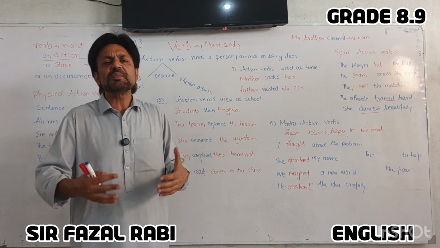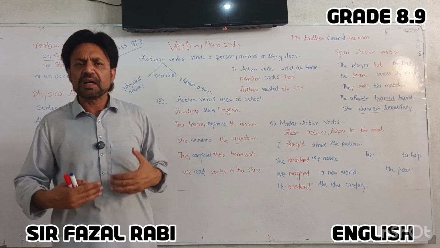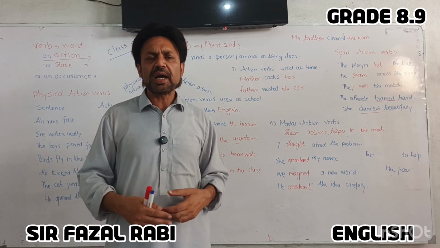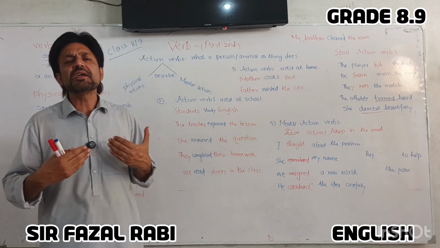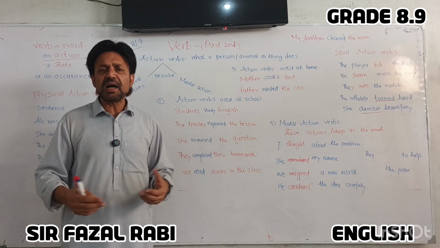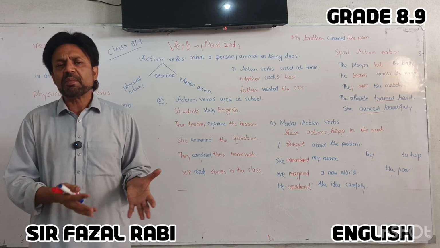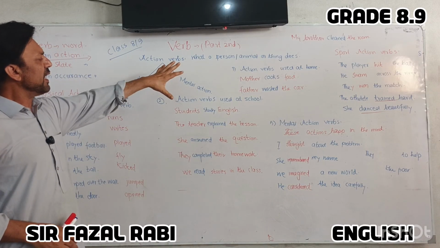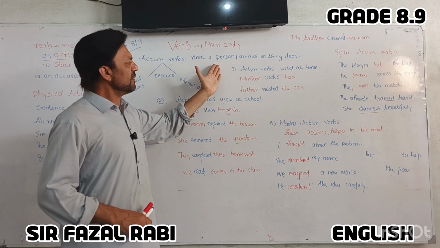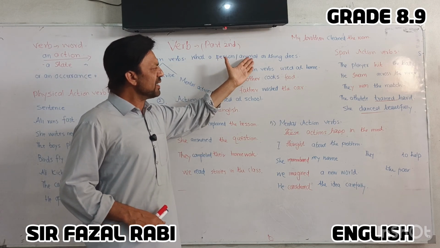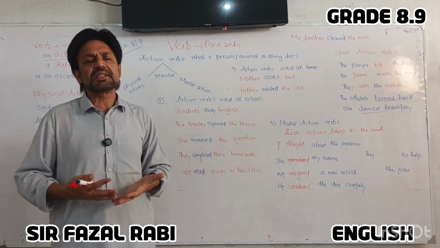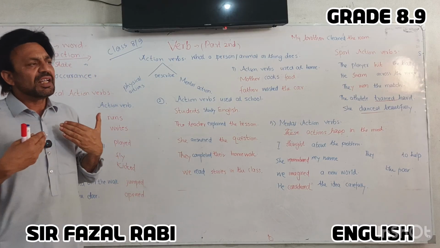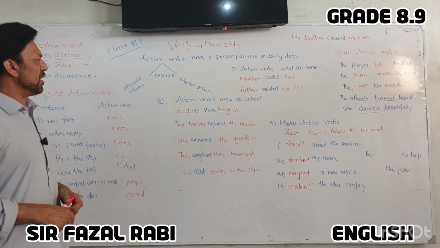Simple, action means काम करना, okay, doing. That's why a verb is also called a doing word. इससे किसी काम का करना हमें मालूम हो जाता है. Clear? तो ये हमें ये बताते हैं what a person, an animal or a thing does. कि एक person, animal या thing क्या करते हैं, क्या action या काम या फेल अंजाम देते हैं.